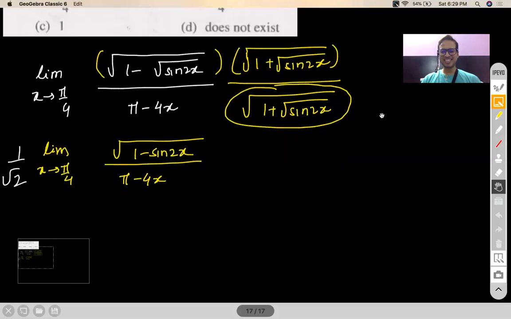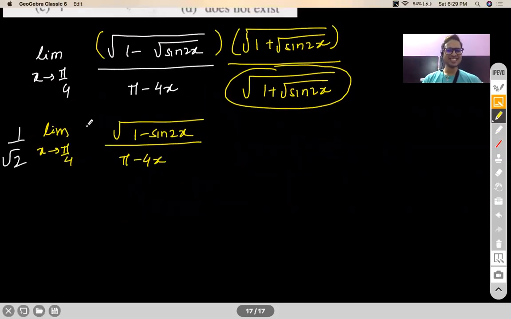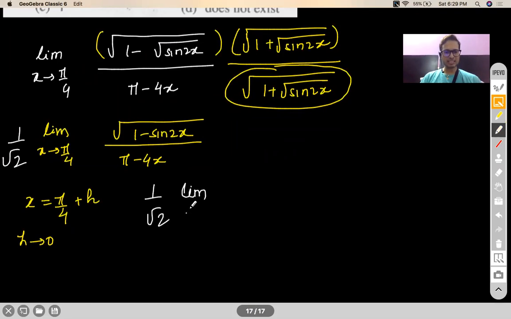Okay. Now, yeah, Madhav, you got the trick actually. When I'm dealing with such cases, I normally try to convert it to a tending to 0 type of limit because I find it more convenient to deal with. But it is up to you actually. Many people who have a broader perspective would say I can manage without that also. So that is absolutely your call. So I would convert this to a tending to 0 type of limit. I'll call it pi by 4 plus h, and I'll say h tending to 0. So this entire limit will restructure as this.